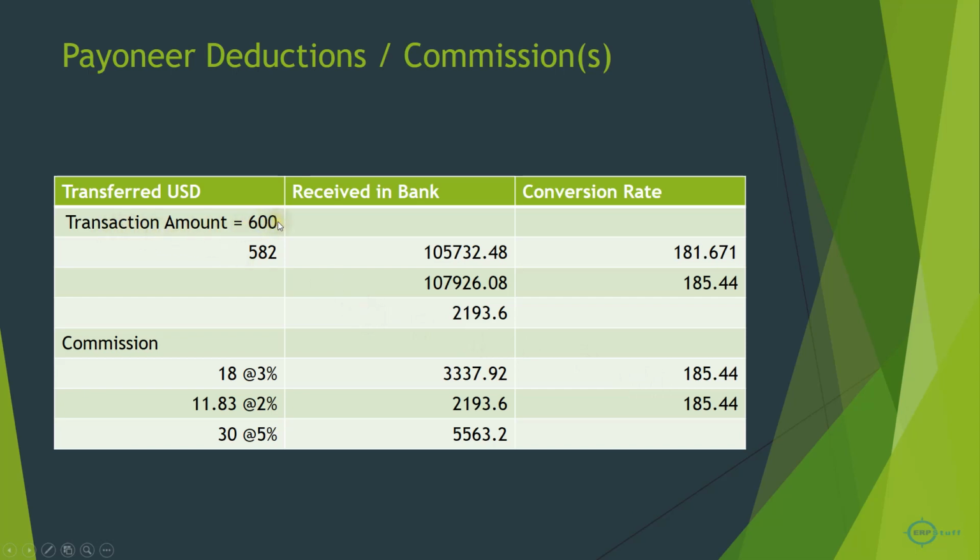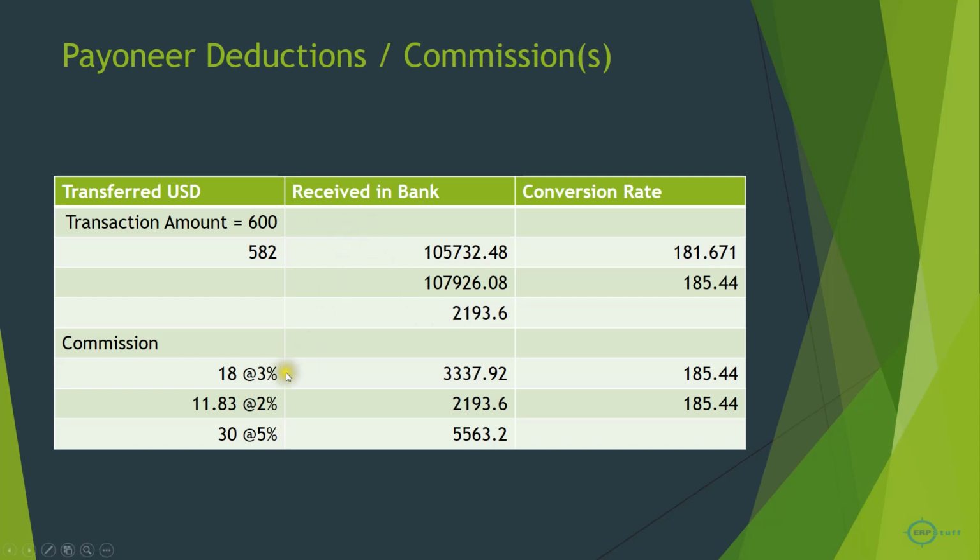If you see here, the total amount was 600. I received in my account 582. I'm just showing you the conversions. If 582 was transferred at 181, this much amount I received. But if it was at the market value of 185.44, this much difference was charged by Payoneer transfer services. These are the service charges. I'm not criticizing or blaming, I am just sharing that you should know at what level what kind of deduction will take place.